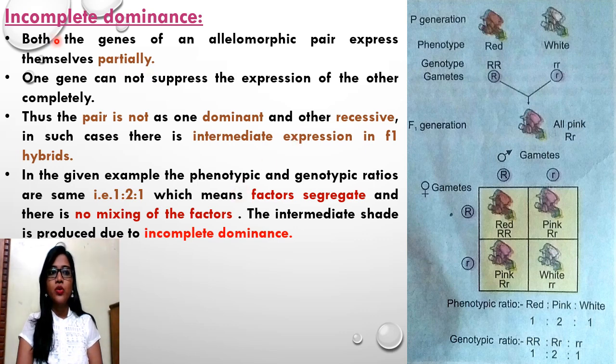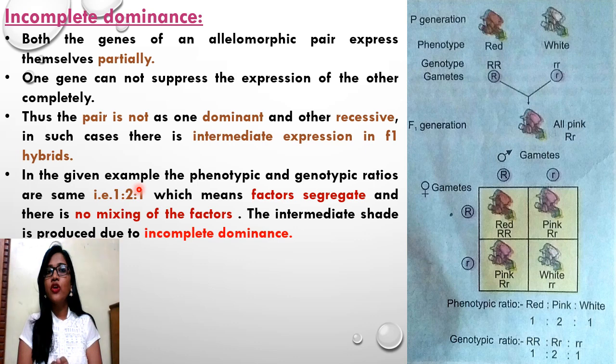So in incomplete dominance, both the genes of an allelomorphic pair express themselves partially. So here you talk about the expression of both the genes, they get expressed partially. One gene cannot suppress the expression of the other completely. If you remember Mendel's law of dominance, what Mendel proposed is that in the F1 generation, that is the first filial generation, the characters of the dominant trait suppress the characters of the recessive trait. So in the F1 generation, all the characters you observe are dominant in nature.